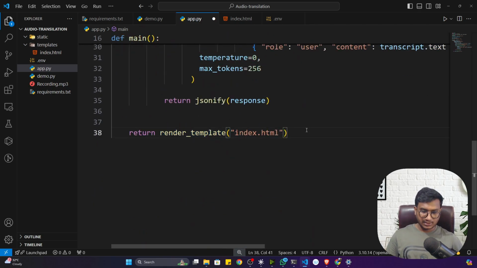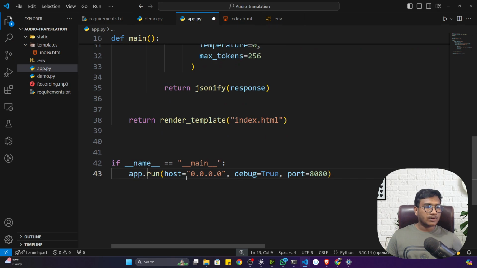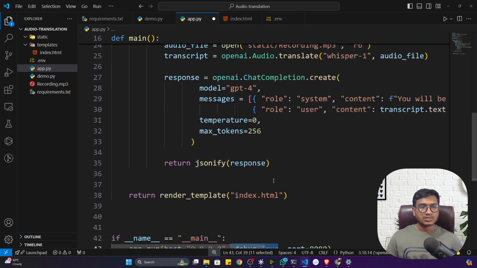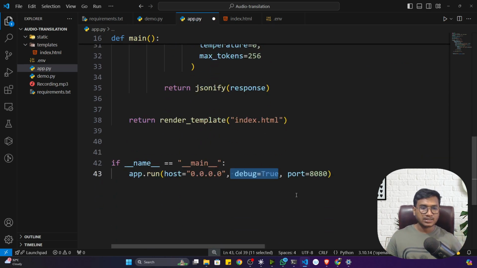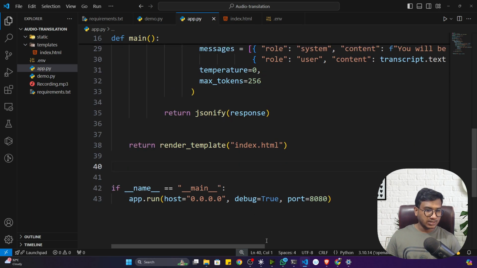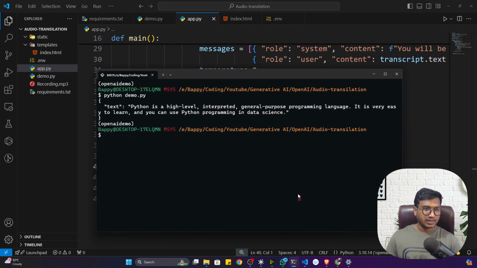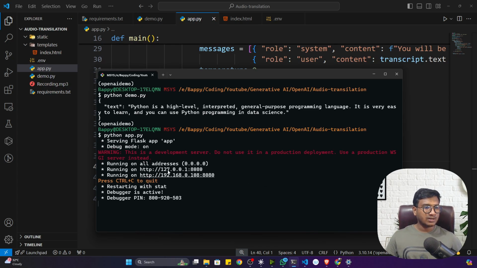Now if I want to execute my application, you can execute it here. For this, you have to give the app host and app port. See, app.run with host 0.0.0.0, that means I want to run on my localhost, and debug equal to true. That means if you change anything, it will automatically update the changes. And this is the port number 8080. Now let me execute and show you this application. So I'll open up my terminal, and now if I execute python app.py, see, it is running on my localhost.